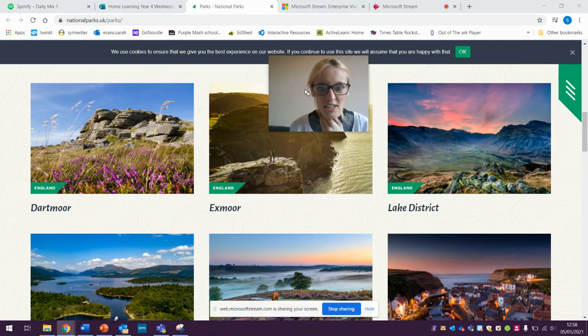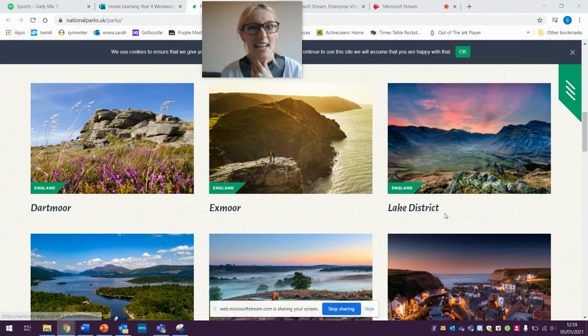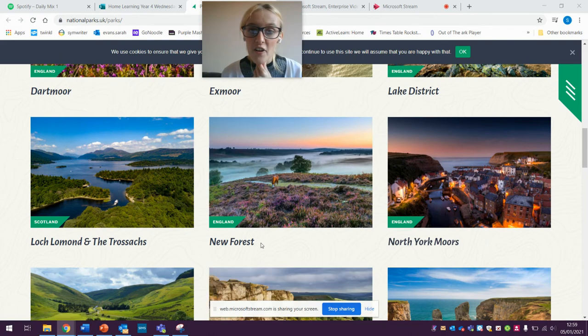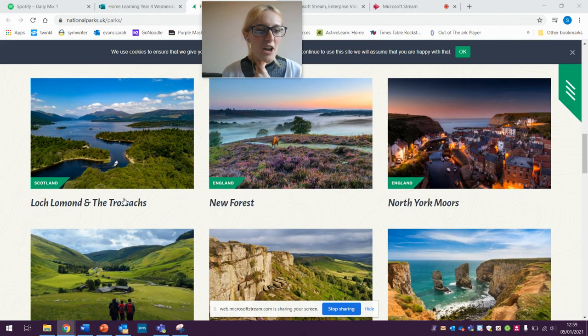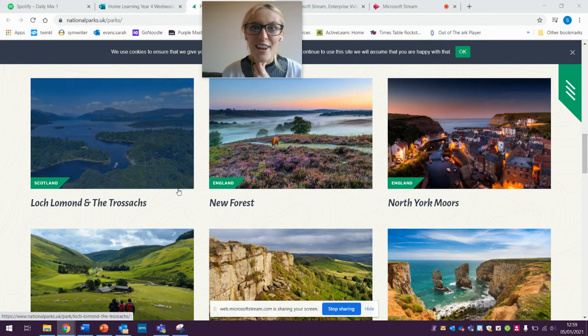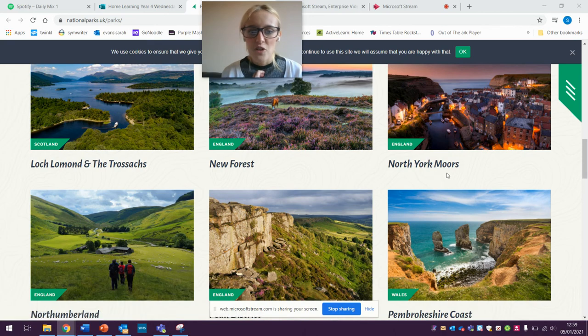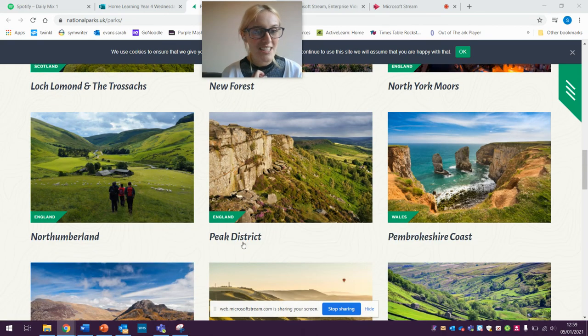The Lake District. We're going to look a little bit further into the Lake District later on in the term and see why it is used, because that's used a lot for walking. New Forest, that's a beautiful area where some of you may have gone on little trips away. Loch Lomond, now this is in Scotland, and lots and lots of lakes, it's beautiful. North York Moors, the Peak District, this is another walking place, Northumberland.